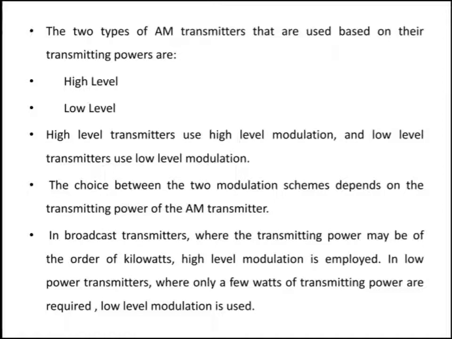In a broadcast transmitter where the transmitting power may be of the order of kilowatts, high level modulation is used. While in a low power transmitter where only a few watts of transmitting power are required, low level modulation is used.